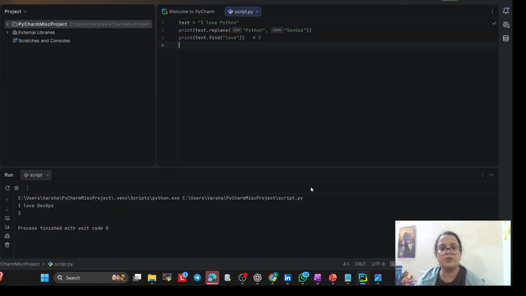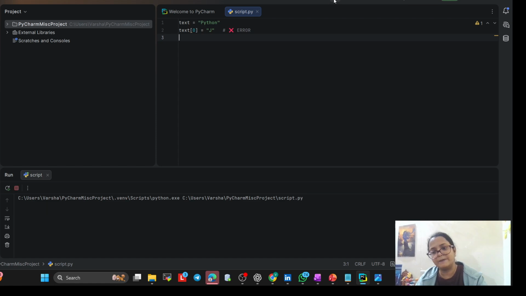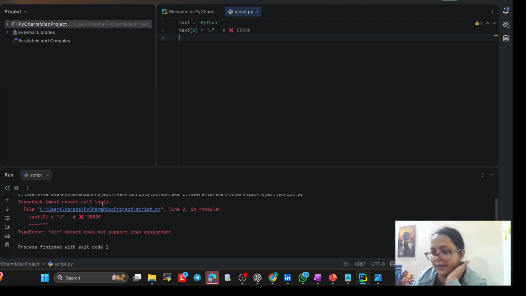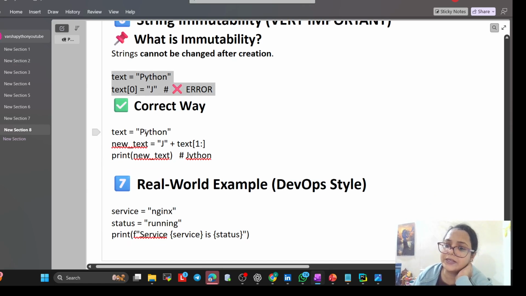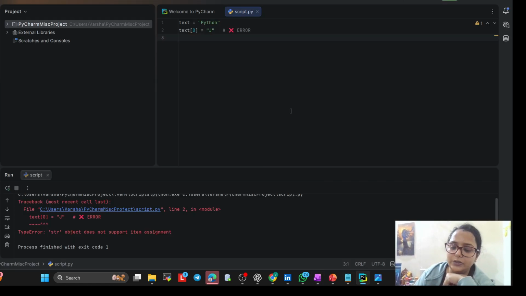Once you have written a string value, you can't replace it. See, it will give you a type error. And the correct way is new text equals j plus text 1 colon. This is the correct way, and try to do this.